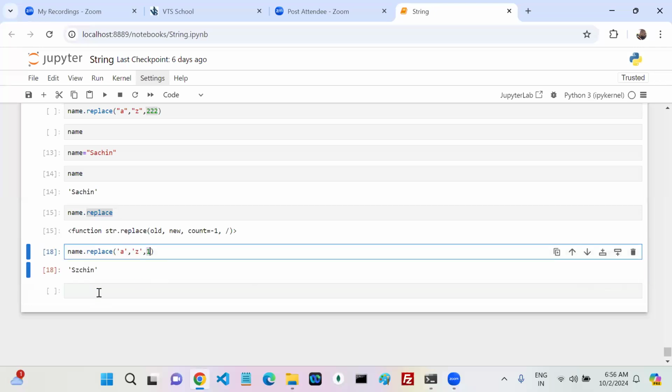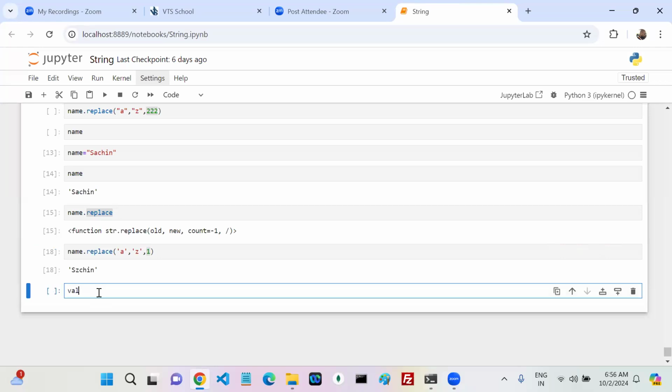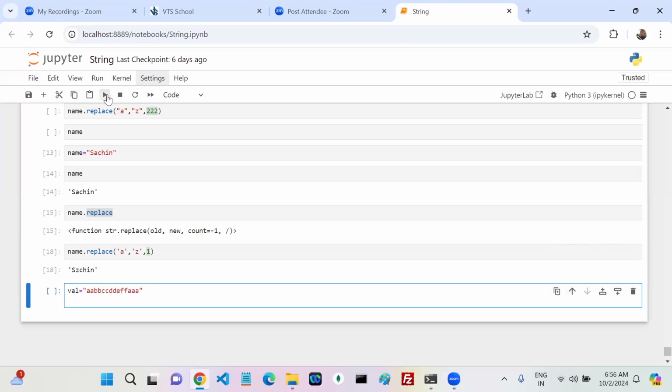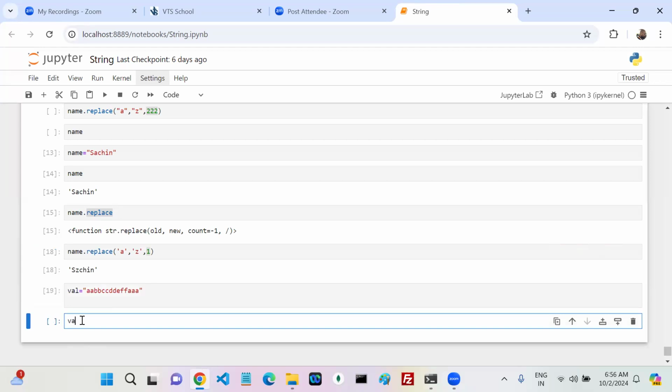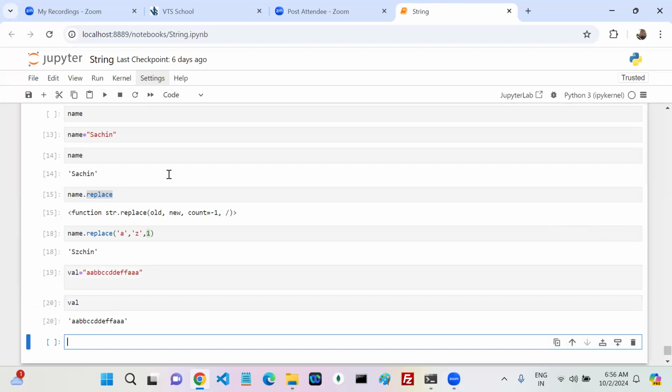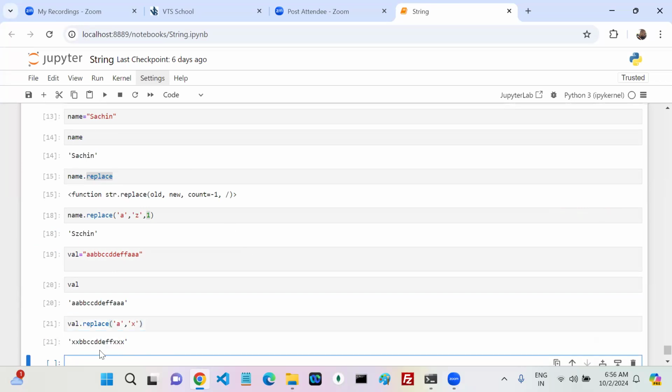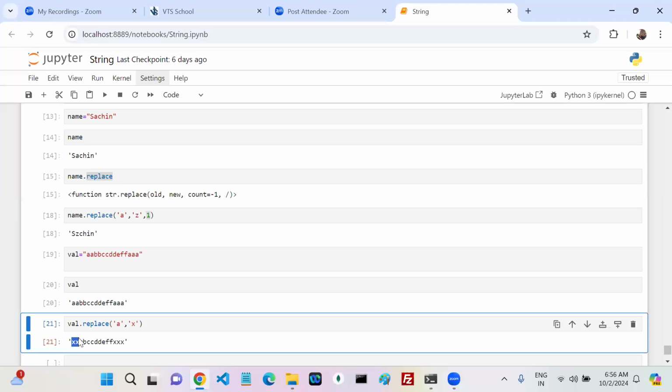So what is this one? I'm going to write one more. Value equals to, okay, this is my VAL. Now you can do VAL dot replace A with X. Now if you come here and see this, wherever the A is there, it is replaced with X or not?